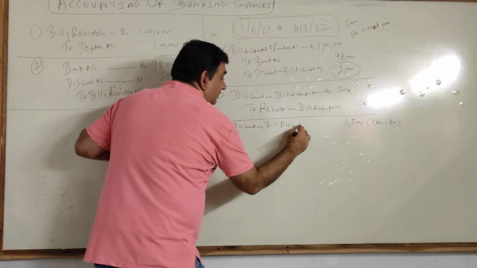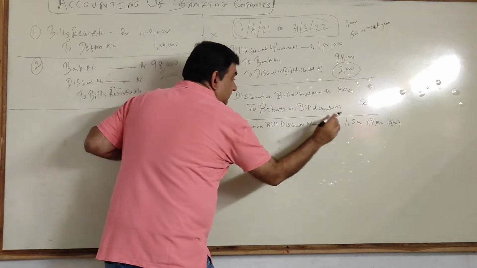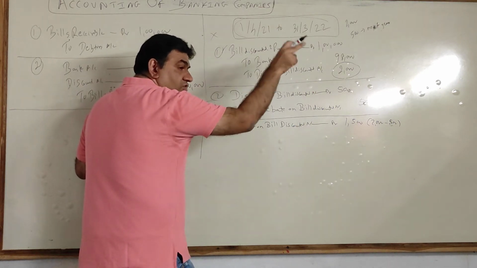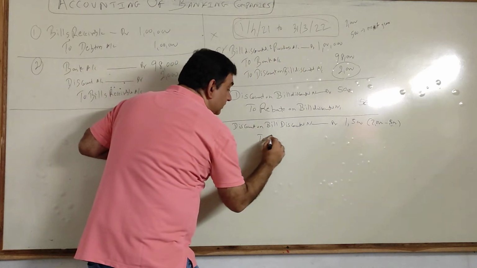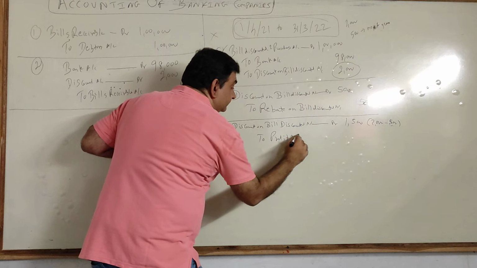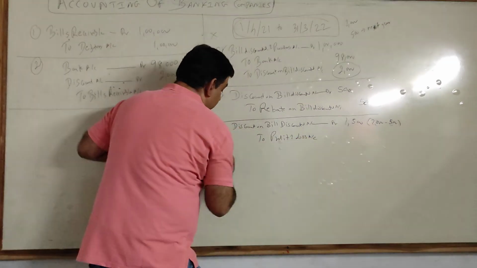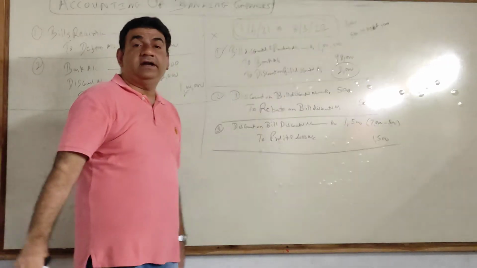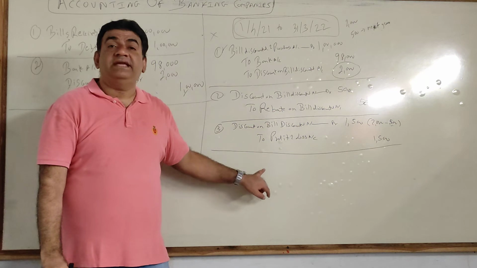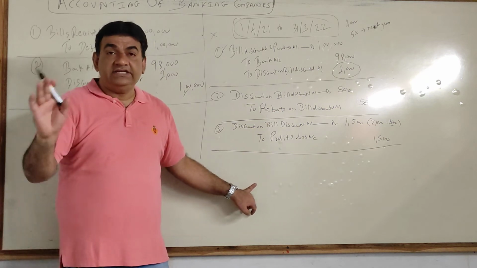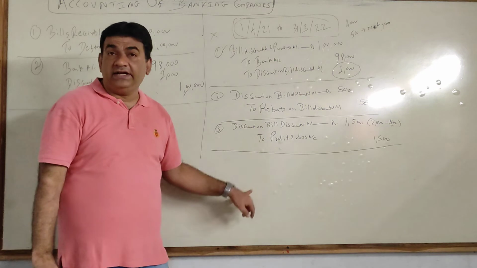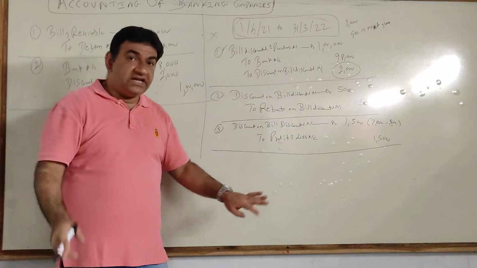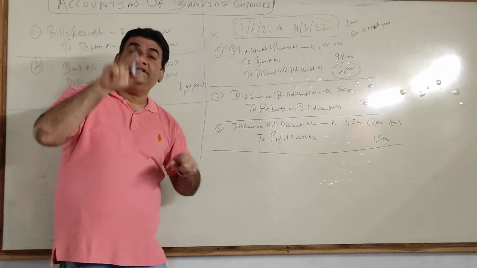So what I will do is debit discount on bill discounted. For the bank, it is an income. When you prepare final accounts, all incomes go on the credit side of P&L. So you will credit your P&L by 1500. Initially, for the first two sums, there are 4 entries, of which these are the 3. And the 4th entry, which I'll explain now, you have to start the sum with that entry.